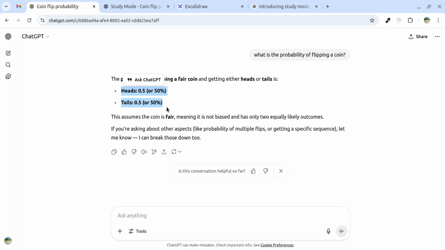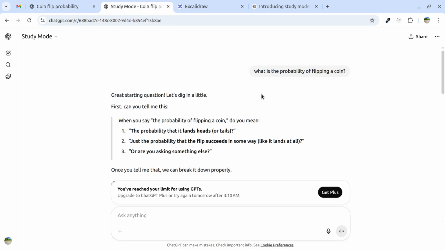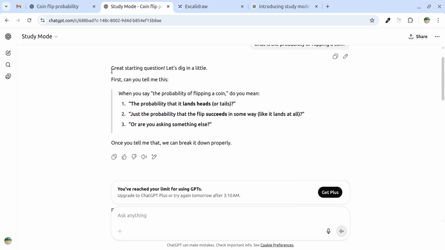Even if they look into the explanation, because there is no learning by doing, they may forget in future. So that's why, when it comes to study mode, here I asked the same question: what is the probability of flipping a coin? Here you see, it actually asks a question to the student.